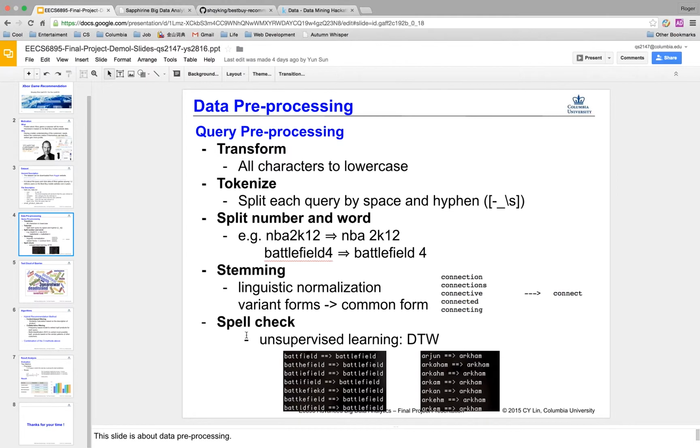What I will show is the spell check method. A key observation of spell check is that a misspelled word usually misses 1 character, or has an extra redundant character, or has a wrong character in the corresponding place.